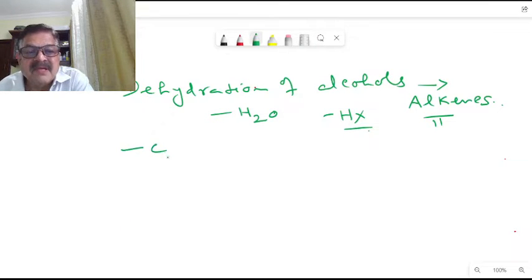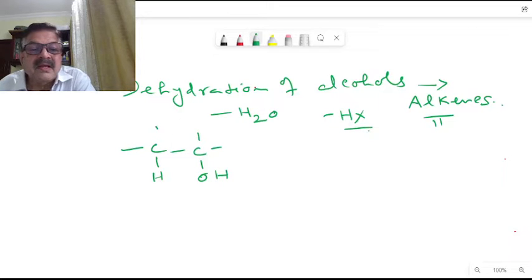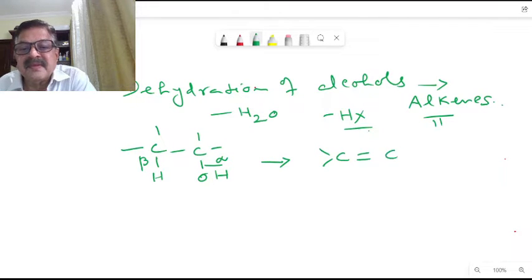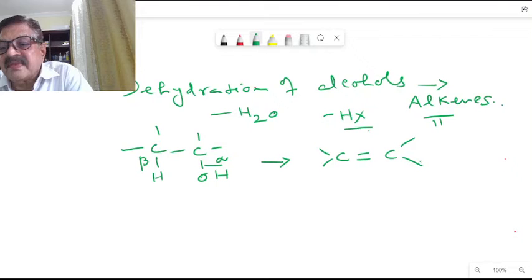Beta elimination means like this. Say we have a hydrogen here, then we have an OH group here. This is the alpha carbon, and this is the beta carbon atom. So this is a beta elimination reaction. The elements of H and OH are both removed, and we get an alkene. It's a new pi bond.